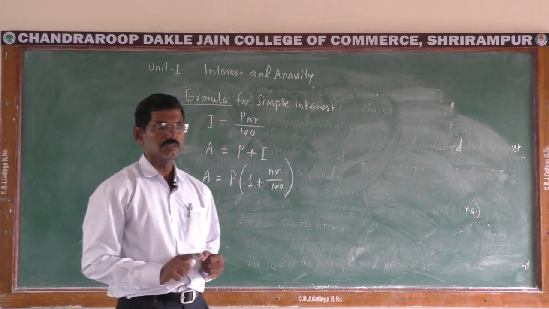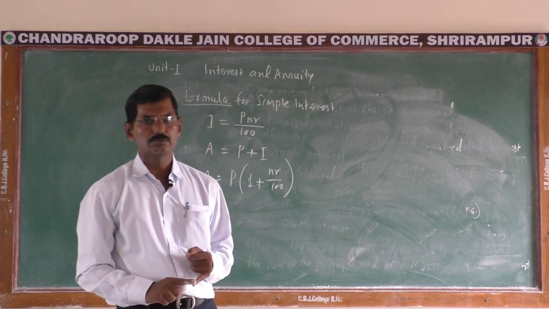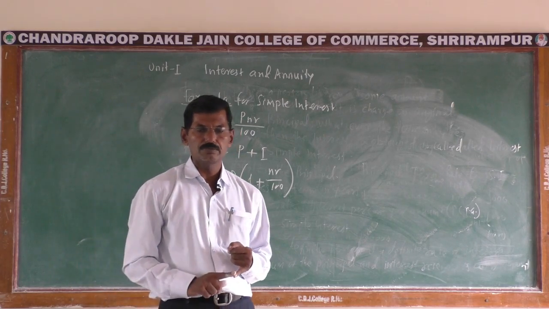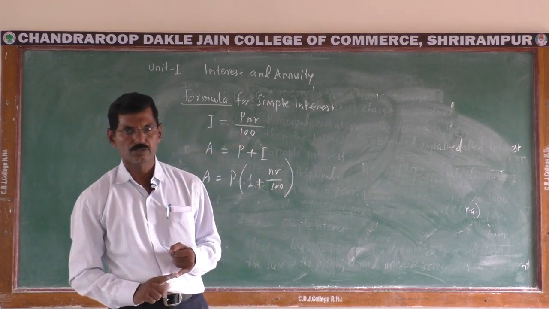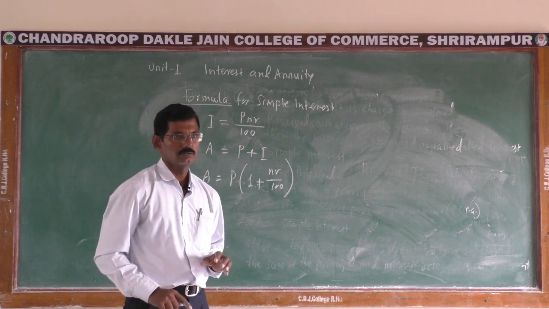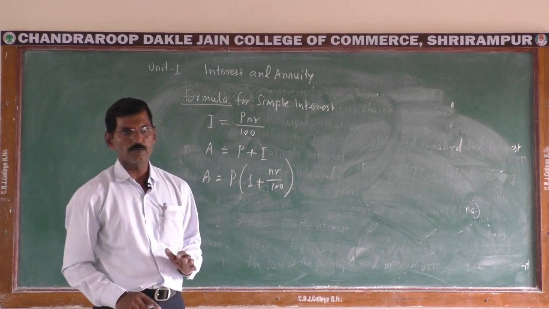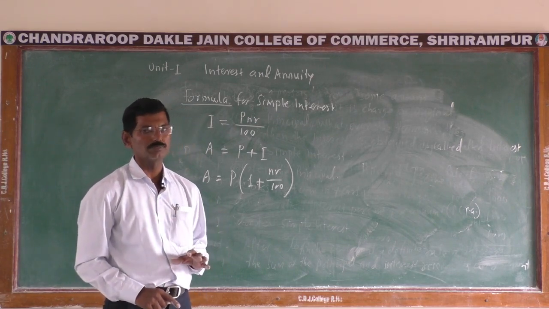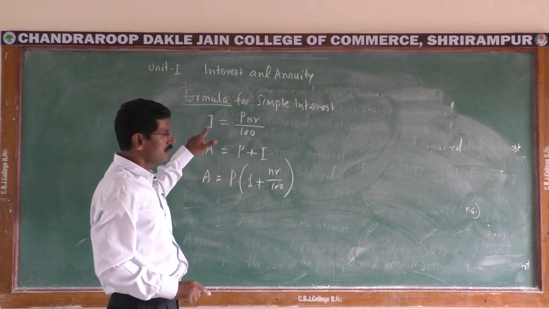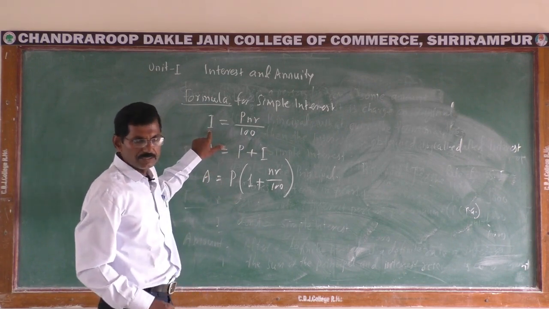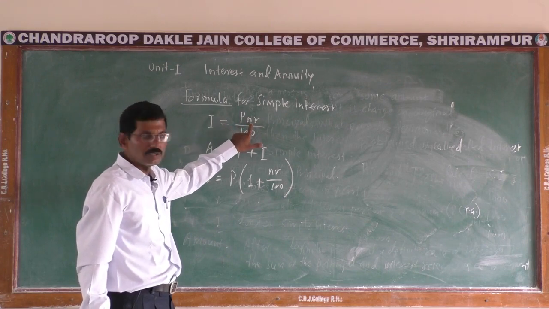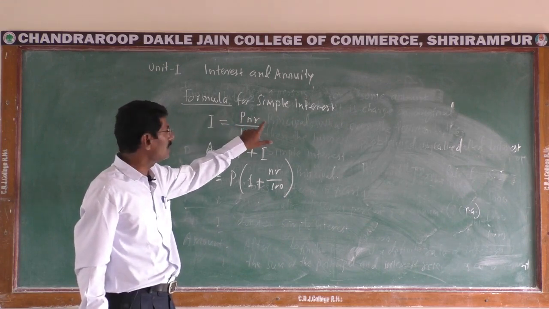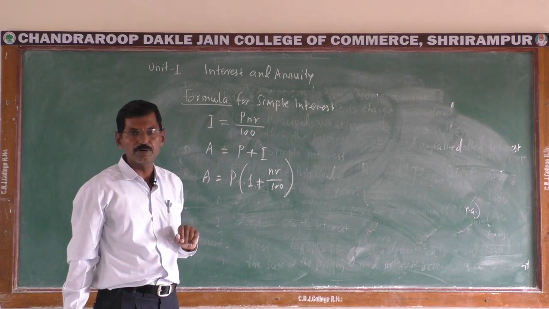We know that the interest depends on the principal amount, term and rate of interest, and for the formula purpose we use some notation. I is the simple interest, P denotes principal, N denotes term in years, R denotes rate of interest percent per annum.